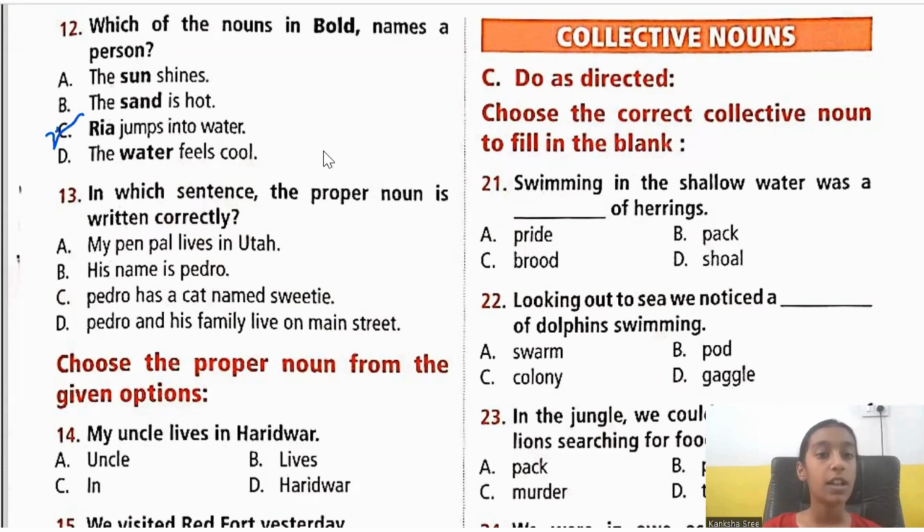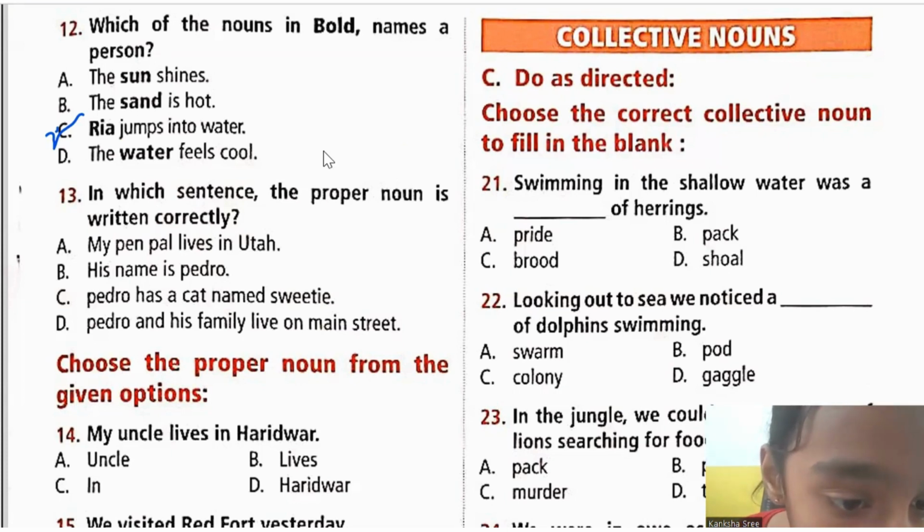Next, 13th one. In which sentence is the proper noun written correctly? So there are 4 sentences with proper nouns in each. Like the first one is, my pen pal lives in Uttar. His name is Pedro. Pedro has a cat named Sweetie.